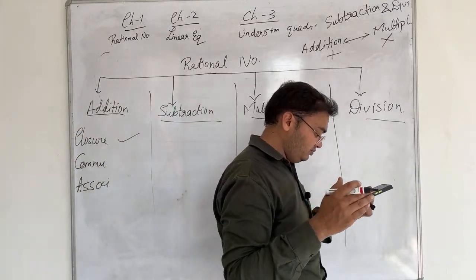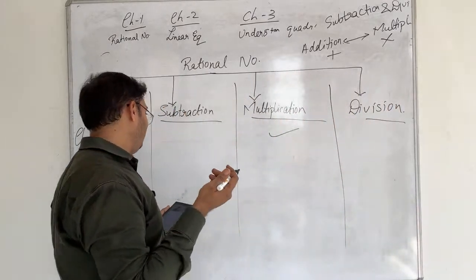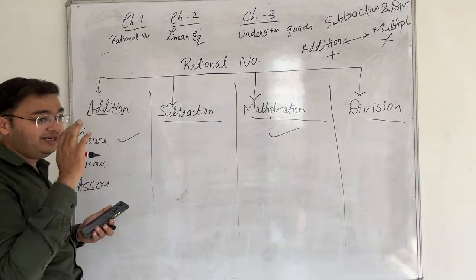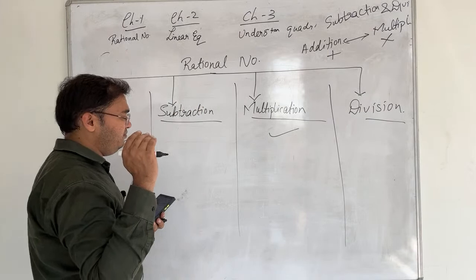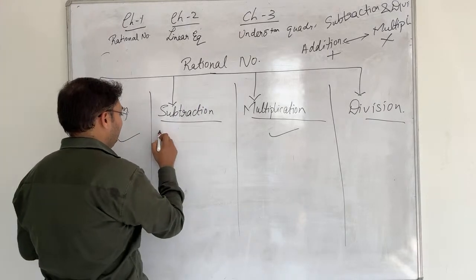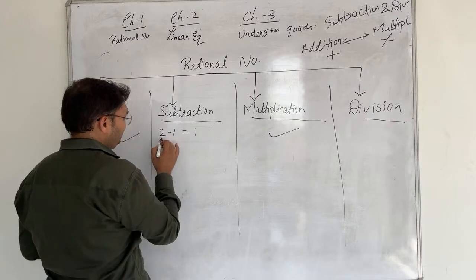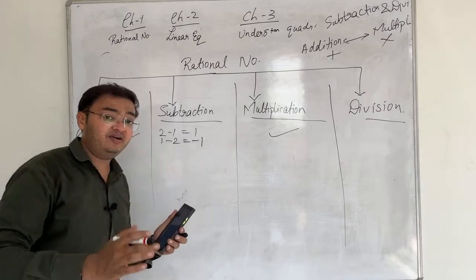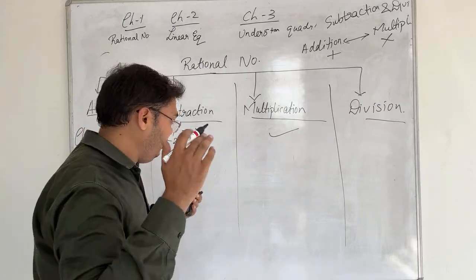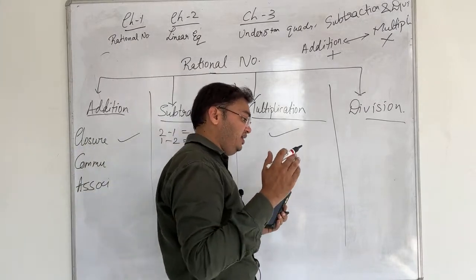If you do 2 minus 1, you get the answer 1. But 1 minus 2 is not going to be the same, because 1 minus 2 gives minus 1. That means I cannot subtract the numbers in any order. I cannot subtract in any order in subtraction.